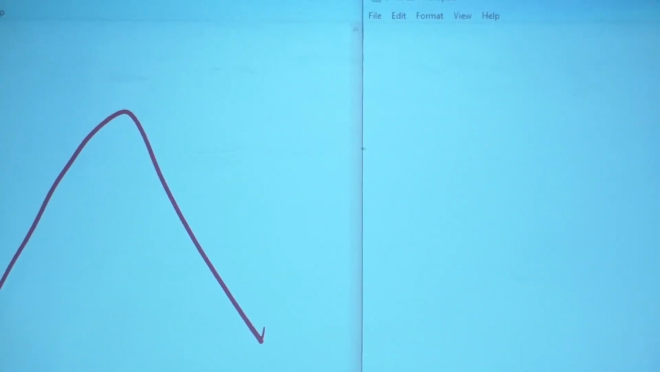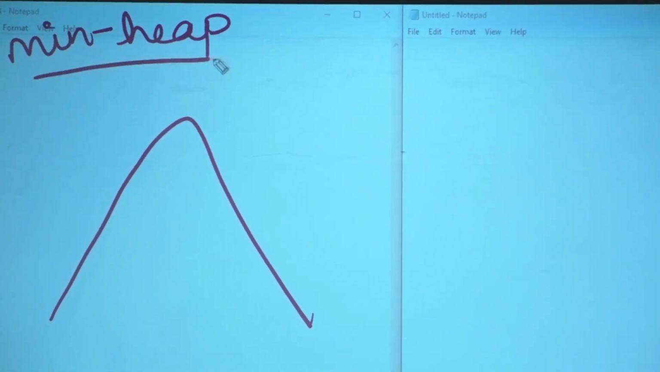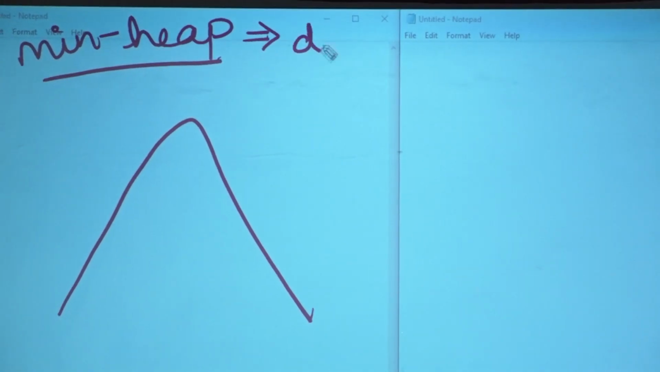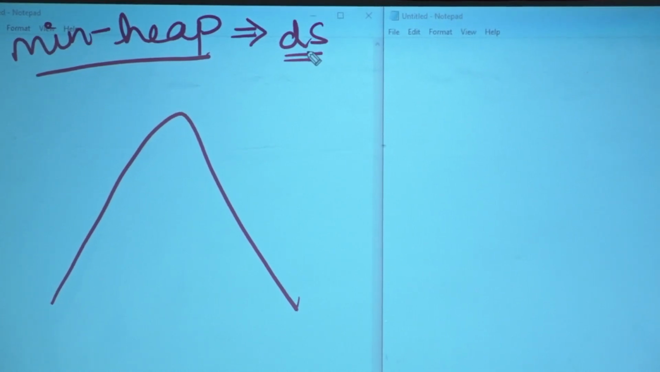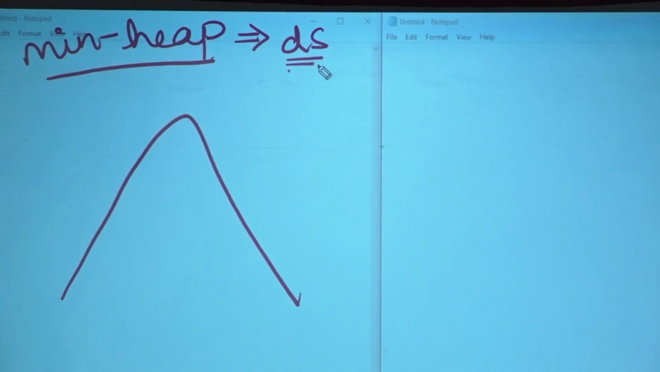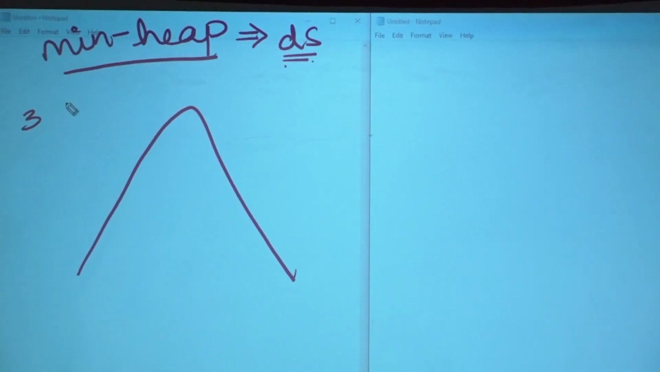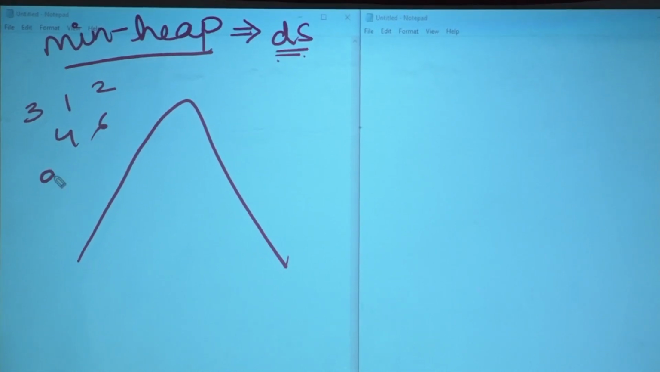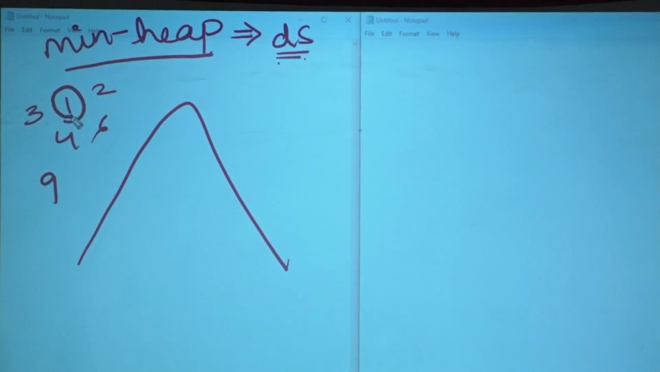Now, if we talk about minimum heap, it is a data structure. Just like your linked list, your array, your queue, your stack, min heap is also a data structure. So what is the main feature of this min heap? If you have a collection of data, 3, 1, 2, 4, 6, 9, whatever is the minimum element in this particular thing, it would always be on the top.